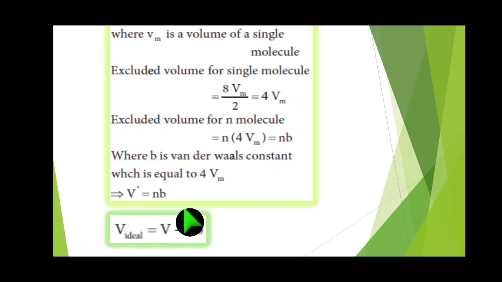So compared with the ideal gas equation, the volume of the ideal gas equals V minus Nb. Actually, this is how much volume is really available to the gaseous molecules according to the volume correction.